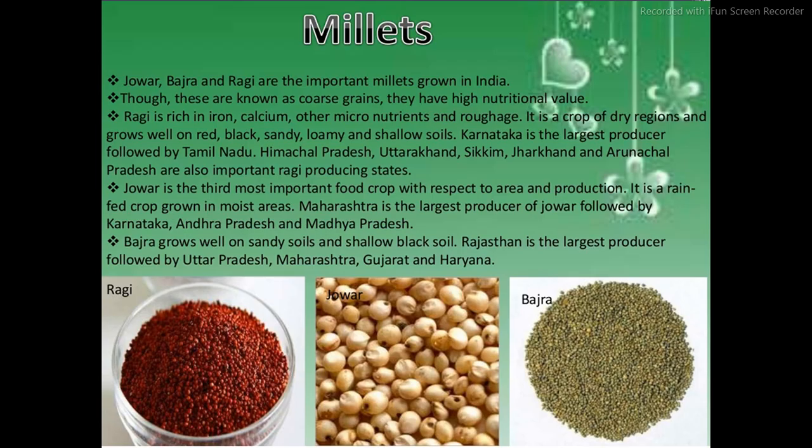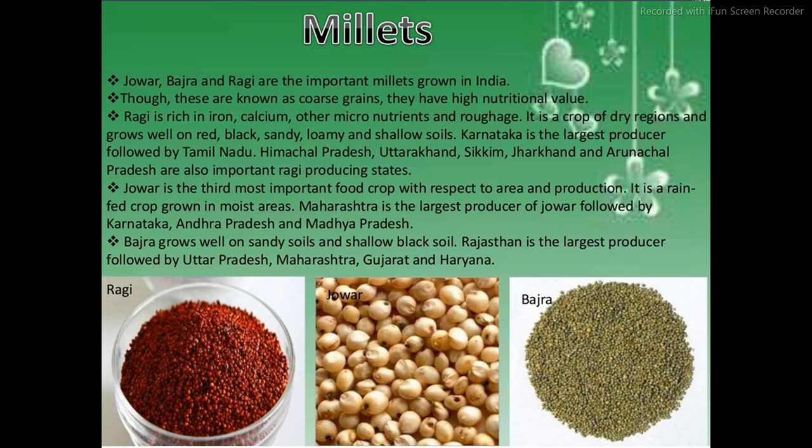Next, moving further, millets. In the millets crop, the photograph is self-explanatory, showing ragi, jowar and bajra. By seeing the photograph, you can clearly understand the names of these millets in Kannada and how they are grown in your area.